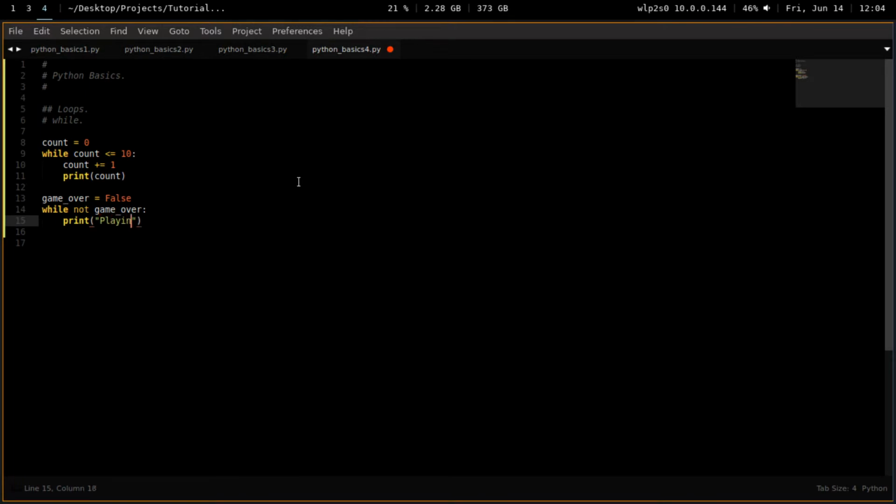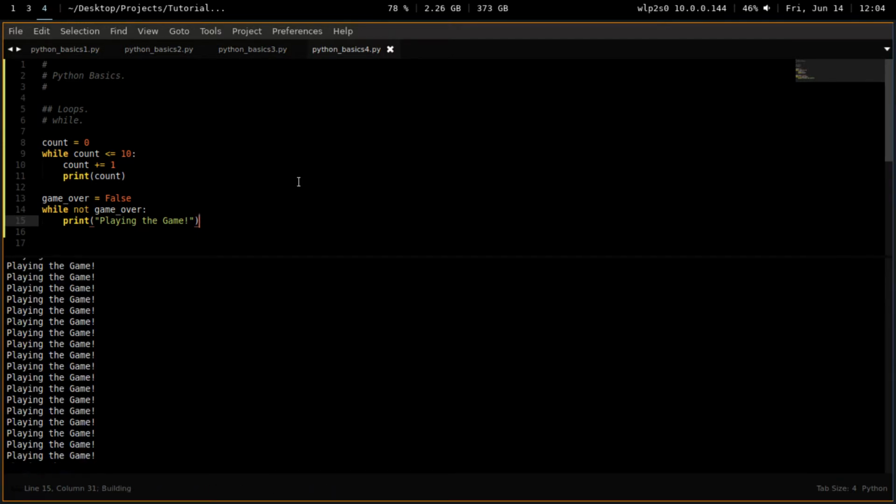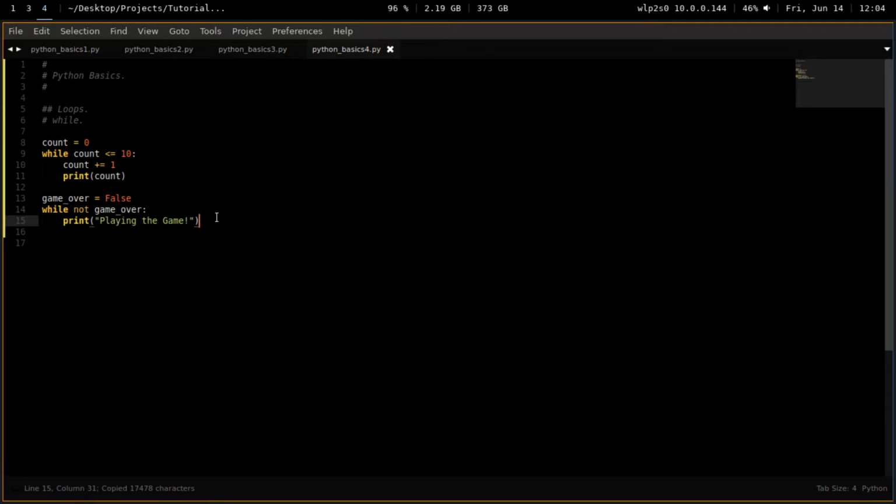So here I put playing the game. If I run this, it's just going to say that forever, and it's never going to end, right? And this is how games get stuck, because that happens. And so I'm going to use Control C or Escape, and that ends the terminal.